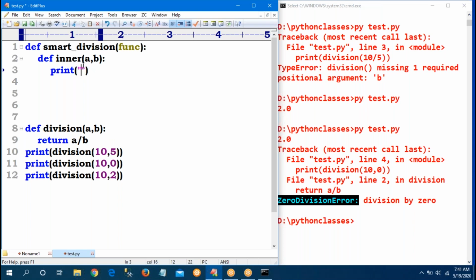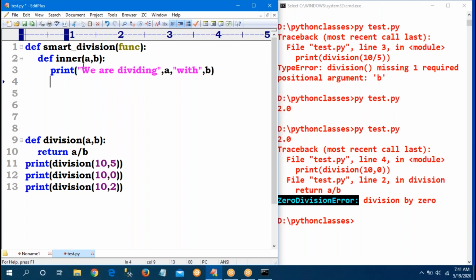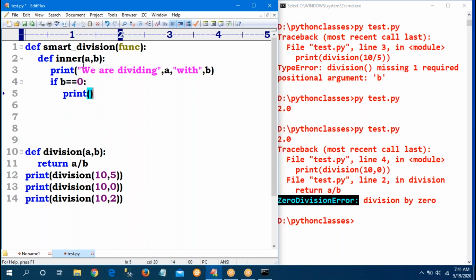Now print one statement: we are dividing a with b. Just I'm printing a message, I'm dividing 10 with 5, 10 with 4, like that. Now you have to compare: if b equal to 0, print one message, can't divide with 0.